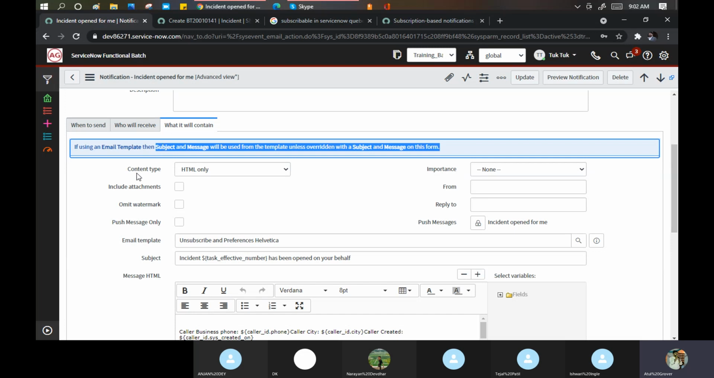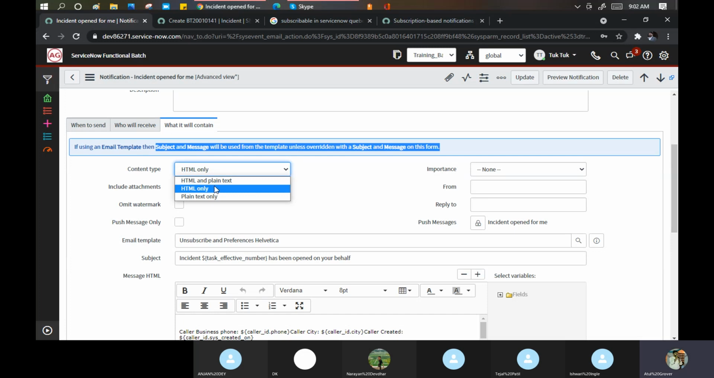Okay. Now if I come to that point as well, you can see here content type: HTML, plain text, or plain text only. The thing is how this content will open in your mailbox. When I say HTML, it will be like a fancy design and a table format as well. When I say plain text, then simple lines will appear.